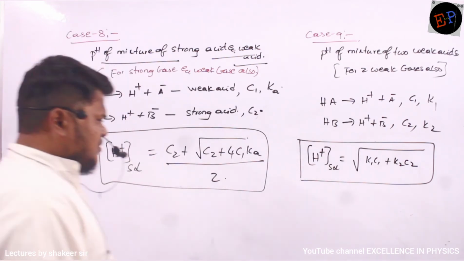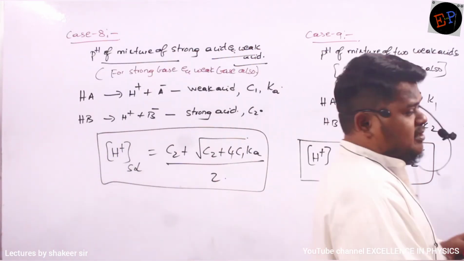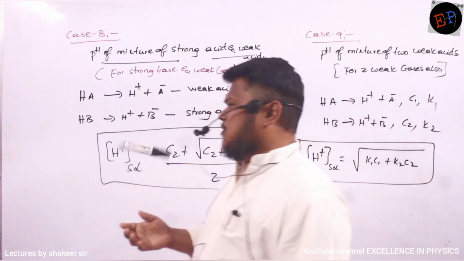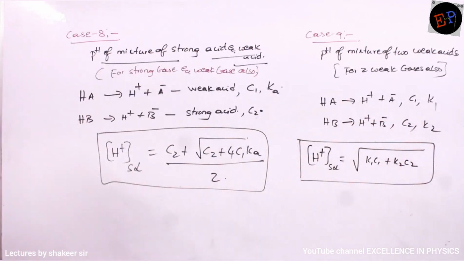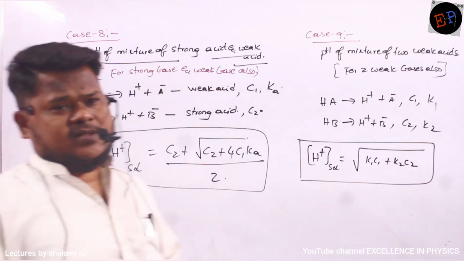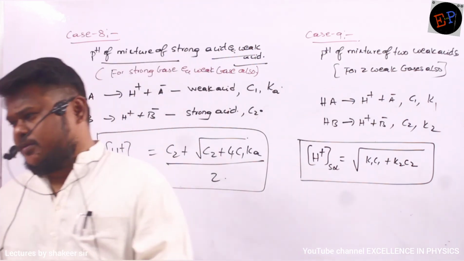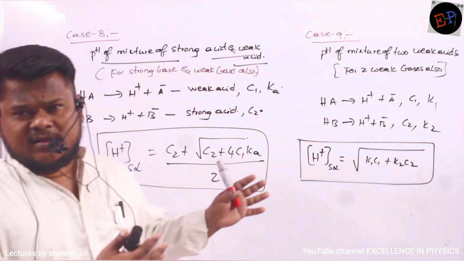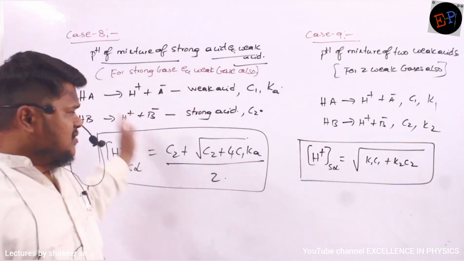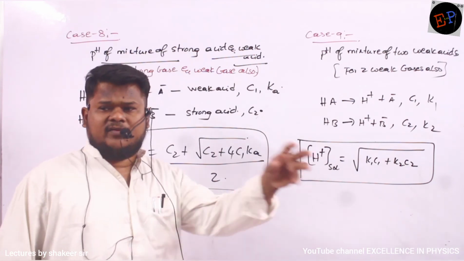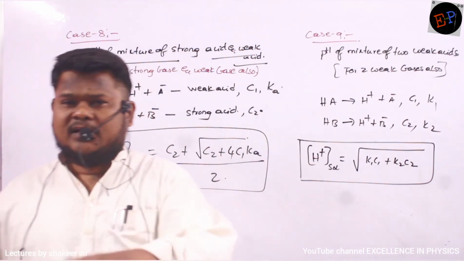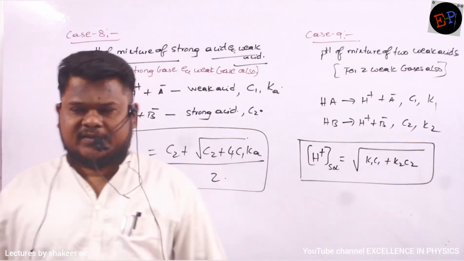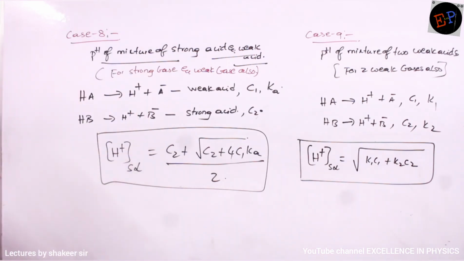Understood? So these are the different conditions which we have for the acids, bases, mixture of acids, mixture of bases, mixture of an acid as well as a base. All the conditions, all the possibilities we have studied. So these are the different possibilities, and whatever question is given, first of all you have to identify what is the nature of the mixture. Then accordingly you have to solve the problem. That's it. Make a note.